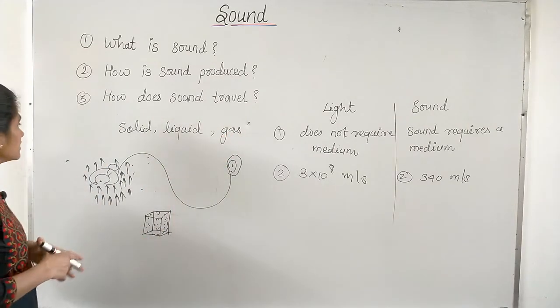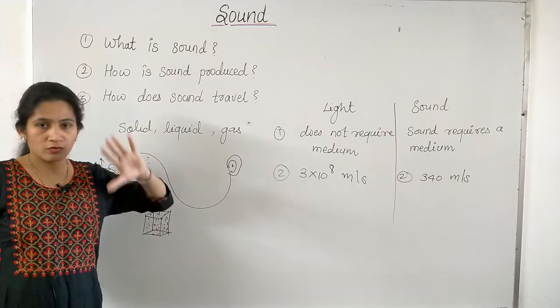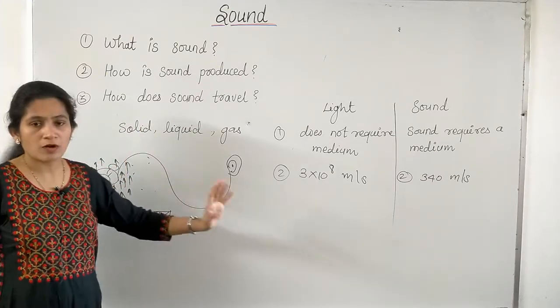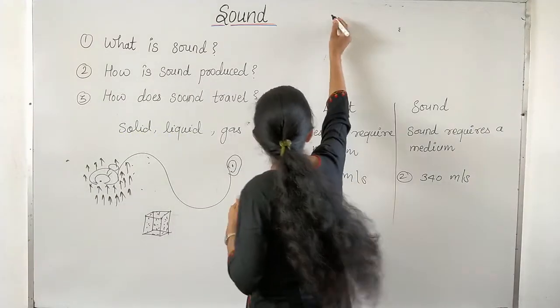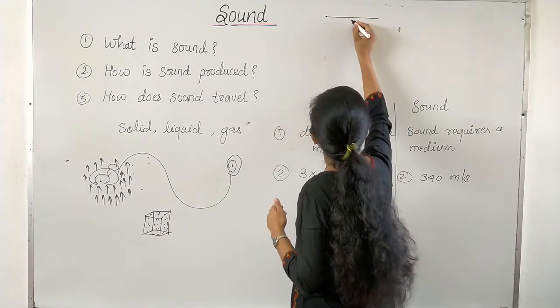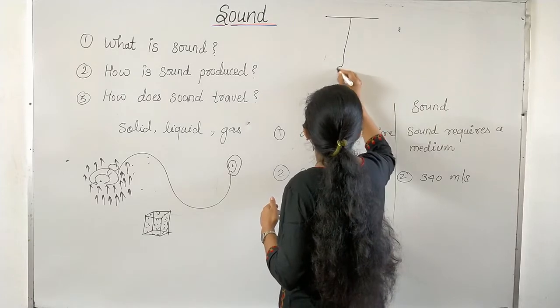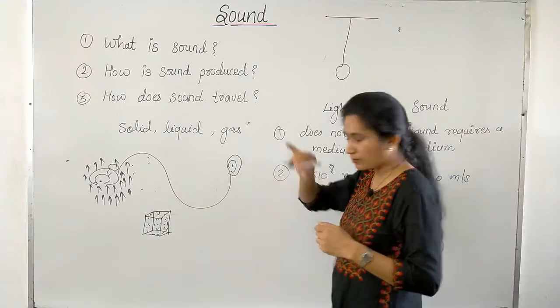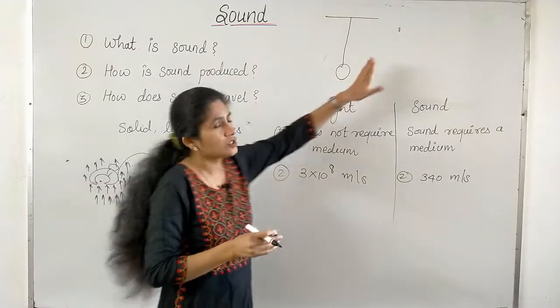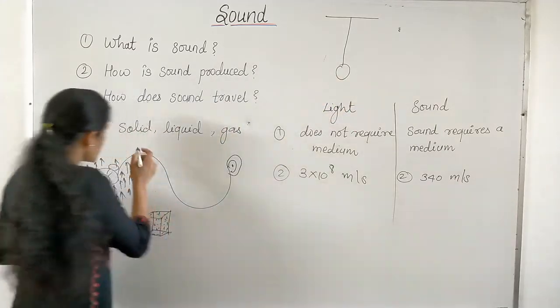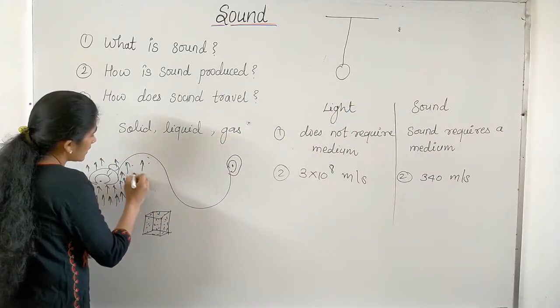Our next point is properties of sound wave. We know sound travels in the form of waves, so we have to learn its properties. Before you learn the properties of sound wave, you must know what a pendulum is. You know the pendulum clock, right, in which there is one bob which oscillates. Here, as we have discussed, we say the particle vibrates.